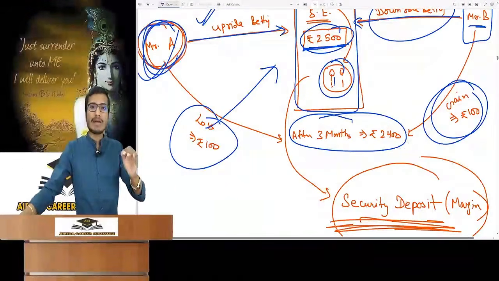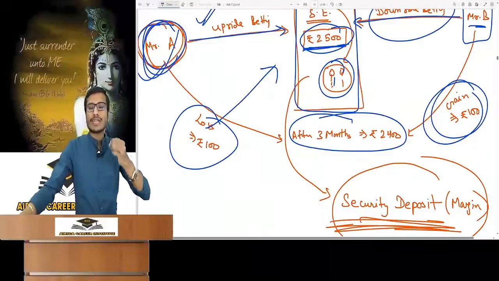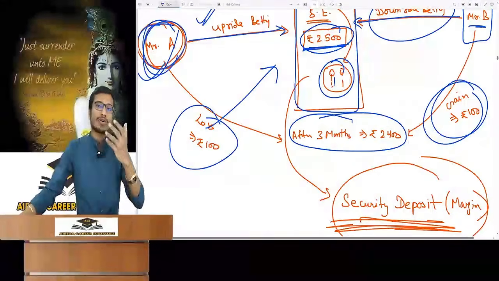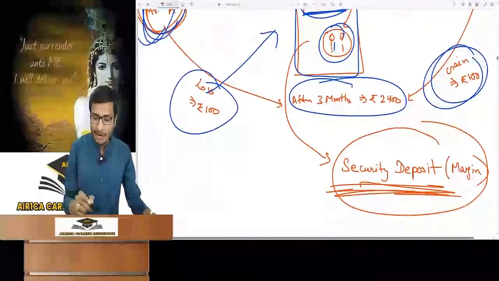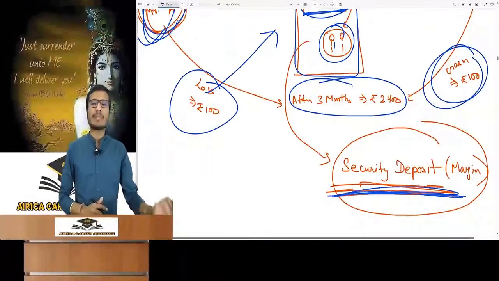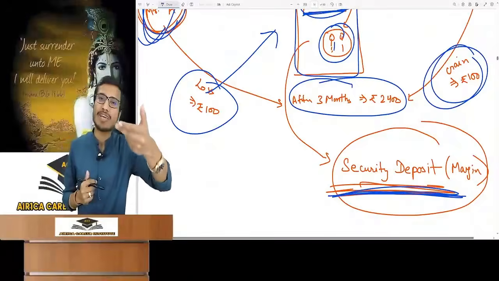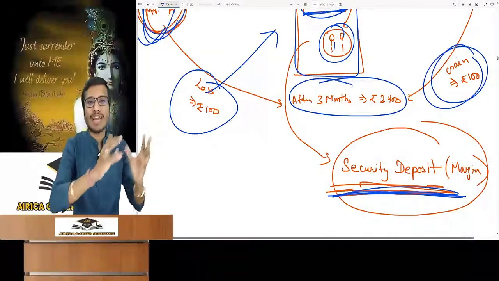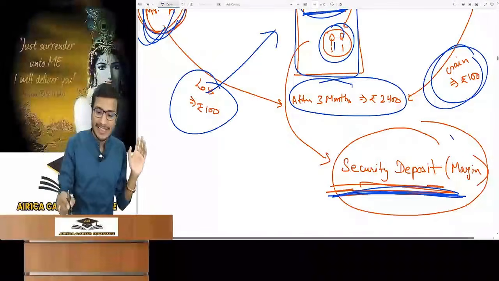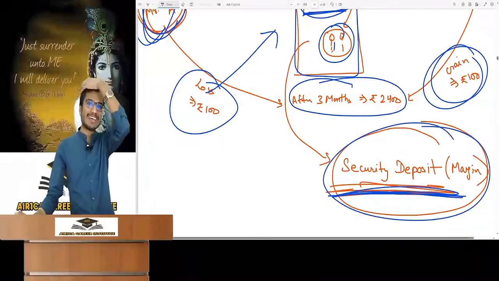If anyone comes to it for a futures contract, it will first ask them to submit a security deposit. We will call the security deposit a margin. I will take the margin so that in case of loss, if they run away, I don't have to worry. I will take this much amount of security deposit.